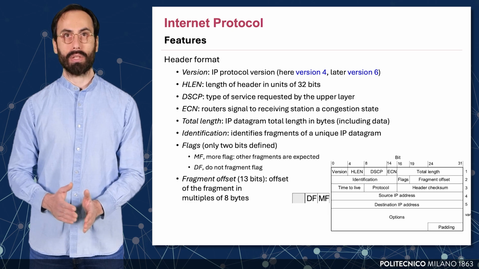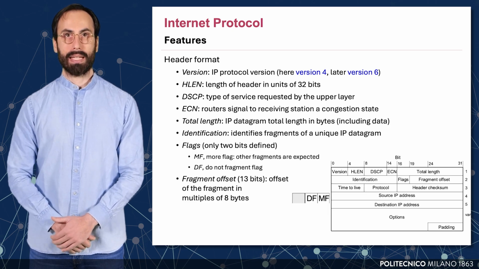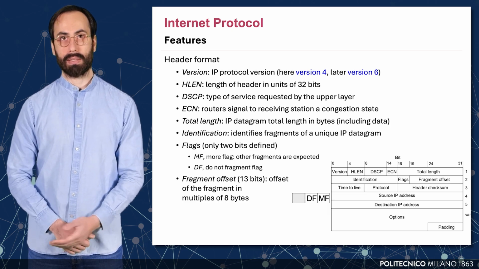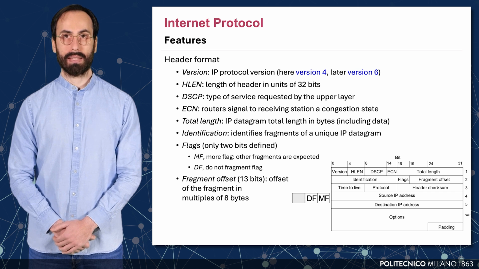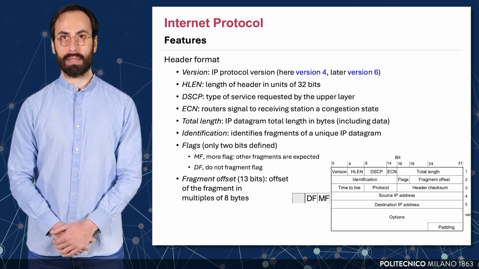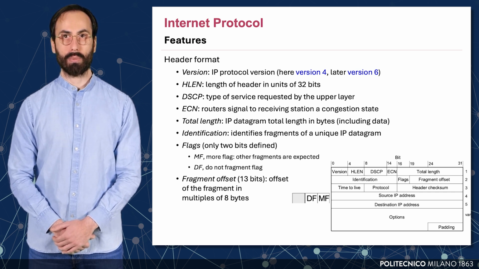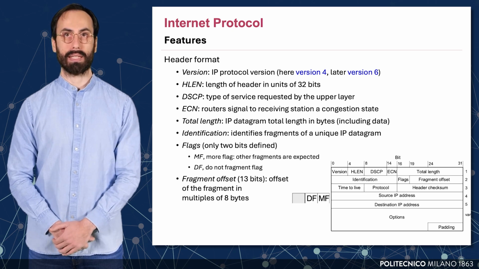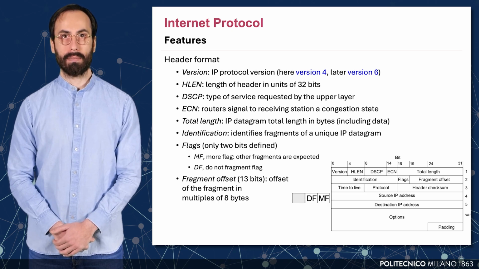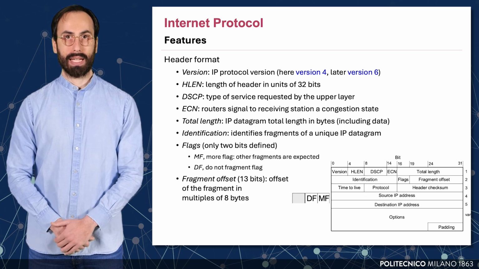We then get into the fields related to fragmentation. Identification tags fragments of the same original packet. Flags include two important bits: DF for don't fragment and MF for more fragments. And the fragment offset helps the receiver reassemble the data. This offset is measured in blocks of 8 bytes.